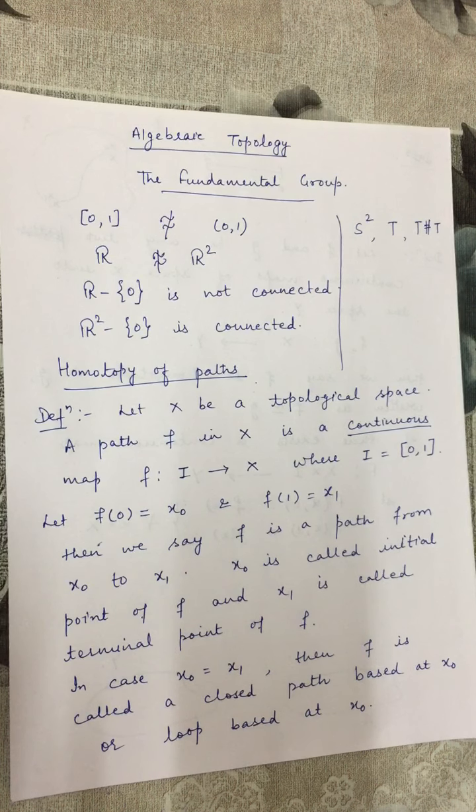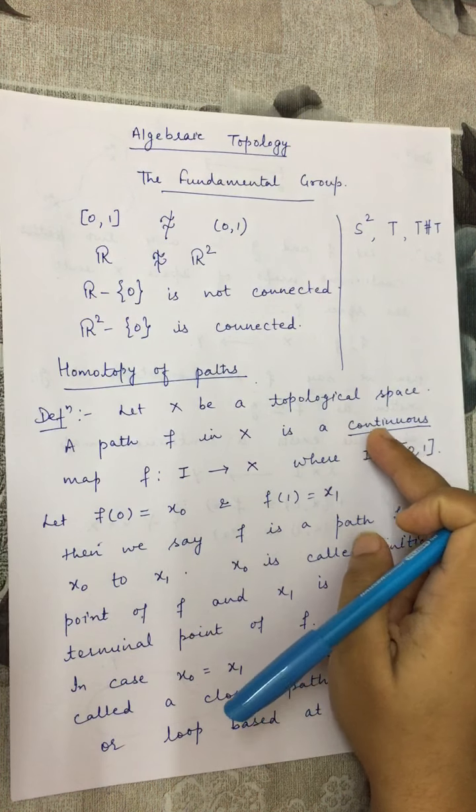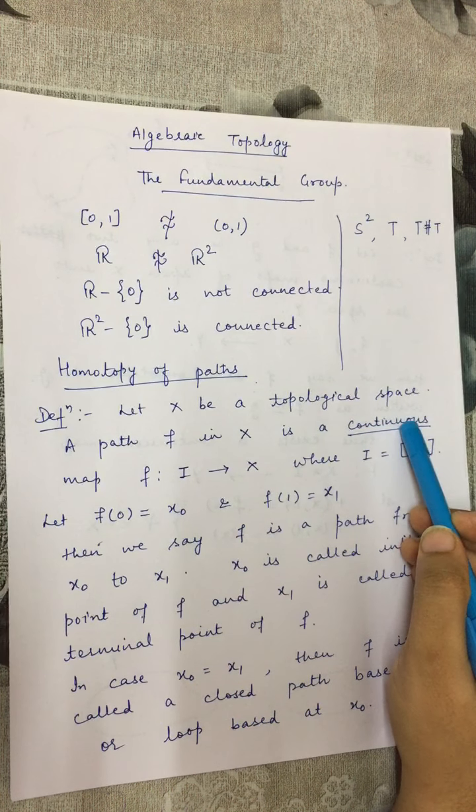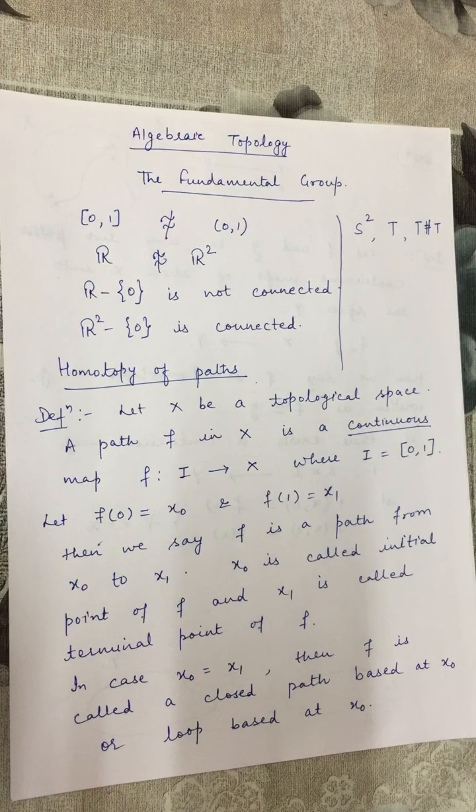But because we know all closed intervals are homeomorphic to each other, we restrict our closed interval to be the closed interval [0,1]. So we will say that any continuous map from the closed interval [0,1] to X is called a path in space X. I am highlighting this word continuous because any continuous map is a path, not any map is a path.